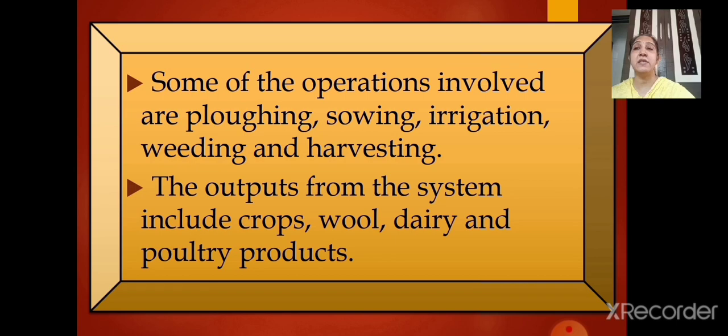And the last is the outputs from the system. What is the output that we get? We get the crops, if it has been done for cultivation of crops. We get dairy, we get wool, we get poultry products. It depends on the input. If our input has changed, definitely the process will also change, and the output that we are getting is also going to be according to the input that has been given, right? So this farm system includes these three main operations: first the inputs, then the processes, and then the outputs.